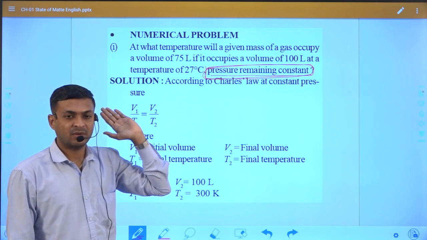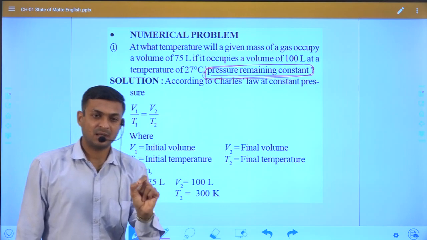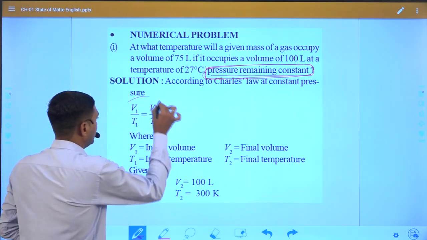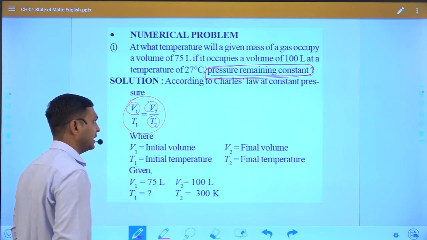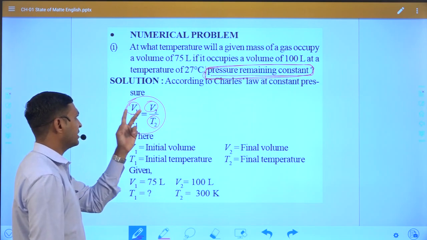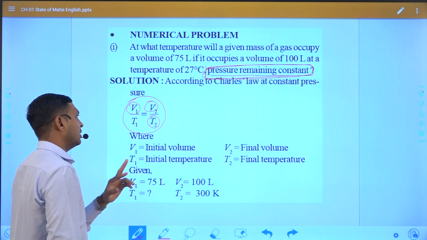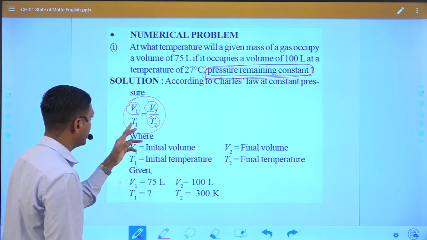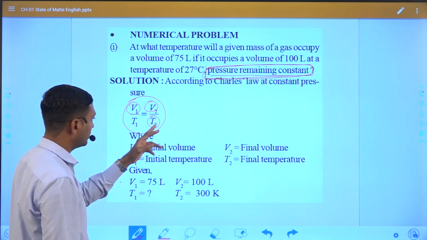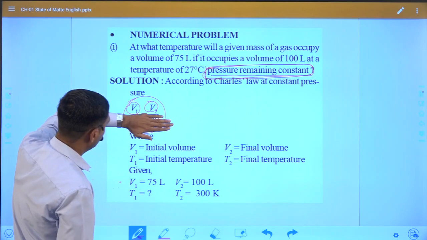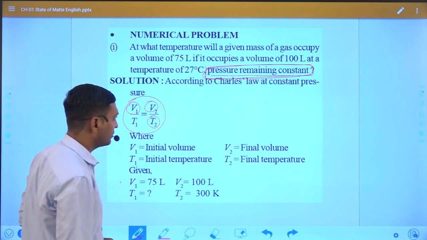Another thing is that in these equations they give any three parameters: either initial volume, final volume, and final temperature, or sometimes initial volume, initial temperature, and final volume, and T2 we have to find. Sometimes they give V1, T1 and T2, and we have to find V2.